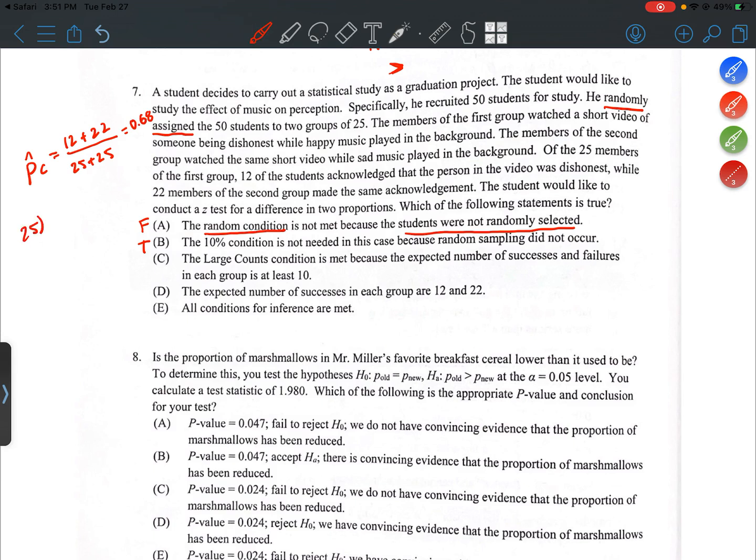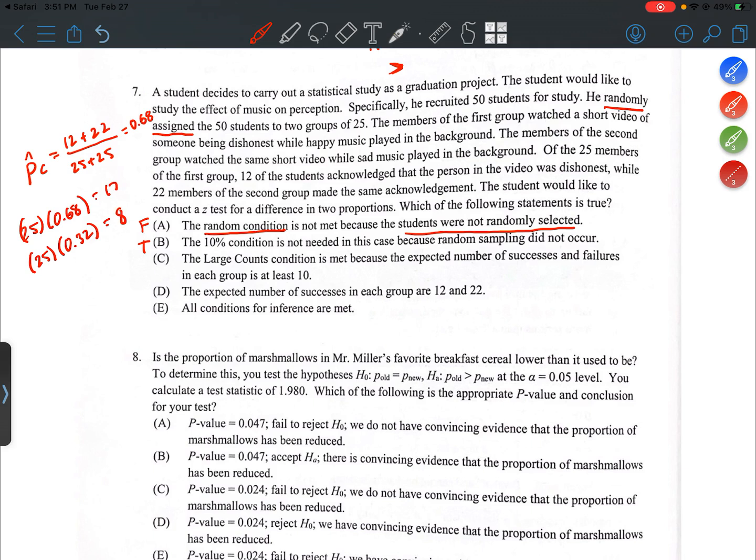So 25 times 0.68, and then 25 times 0.32. All right, so what are these going to be? 25 times 0.68 is 17, and 25 times 0.32 is 8.